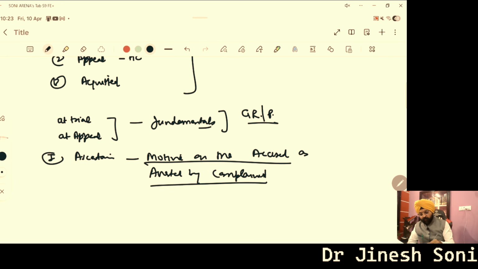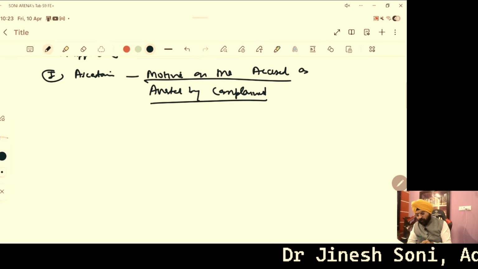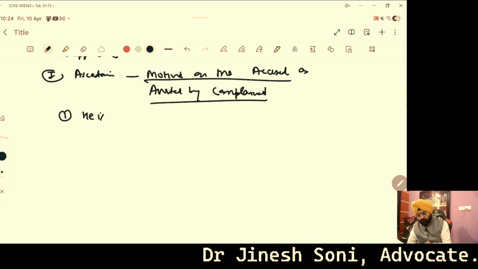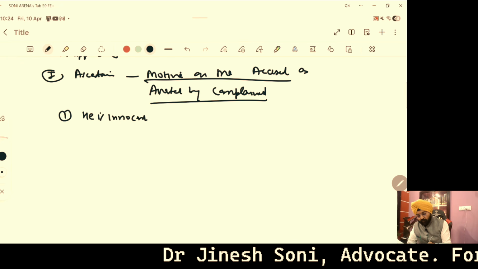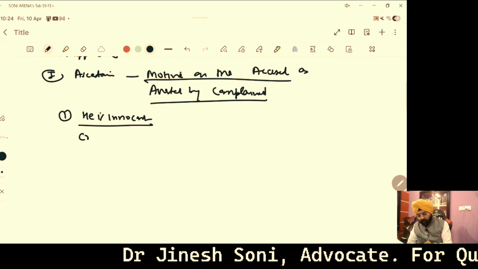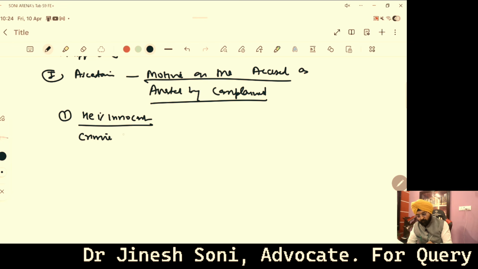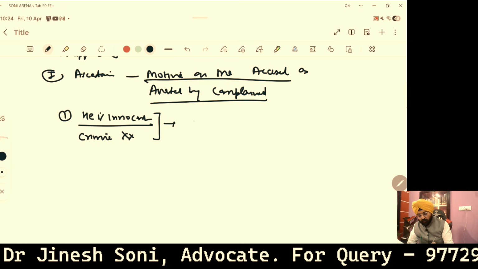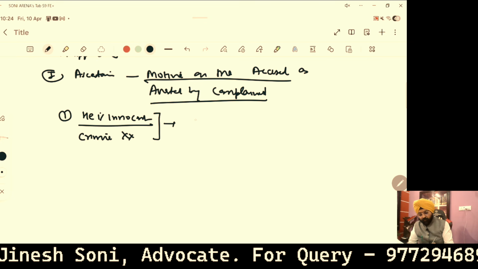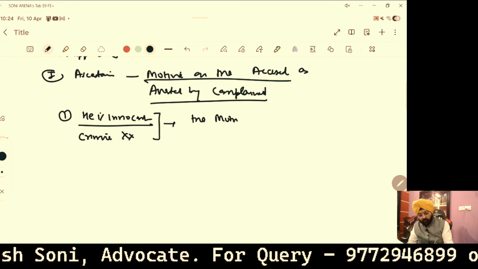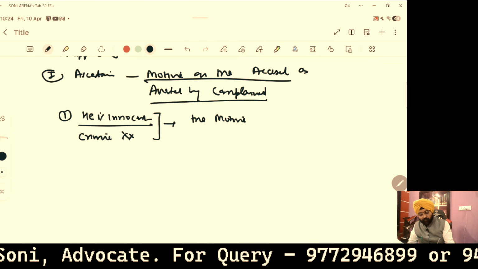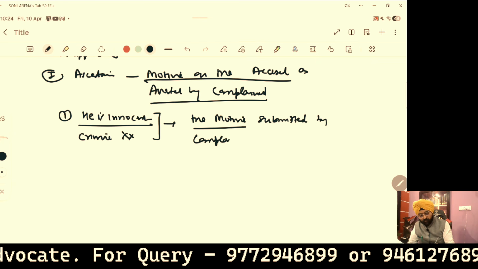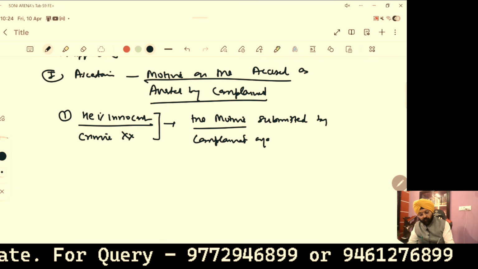For example, in that case, the accused submitted that he is innocent, he has not committed any crime. But these averments are not sufficient. First of all, the concerned accused has to examine the motive submitted by the complainant against him.